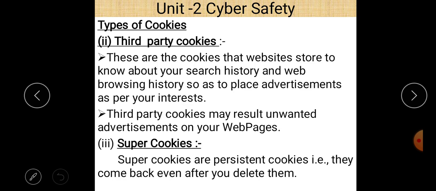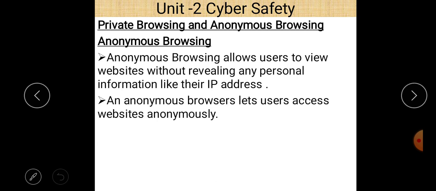So now basically we can say that we have three types of cookies: first party cookies, third party cookies and super cookies. First party cookies store login ID information, third party cookies store search history, and super cookies are the persistent cookies. So that is the difference between all these types of cookies. And the definition of cookies is very simple. Cookies are just text files that store your information about your browsing history when you go to a website.